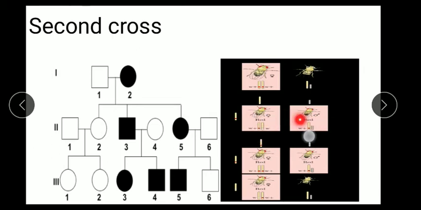Mostly all the progenies get red eyes. If we conduct a cross between these red-eyed individuals, then the probability of getting F2 red-eyed flies is more.